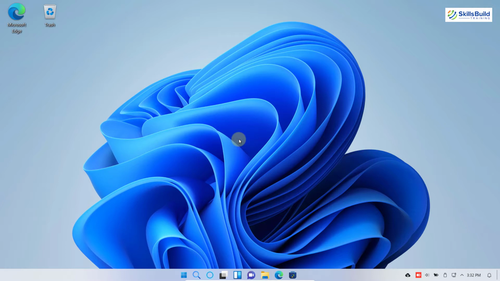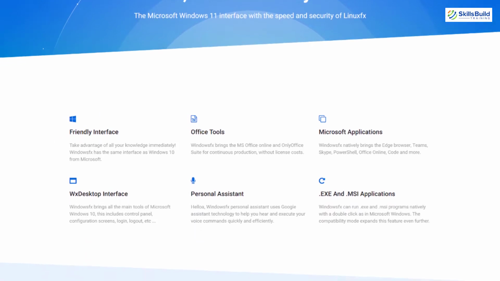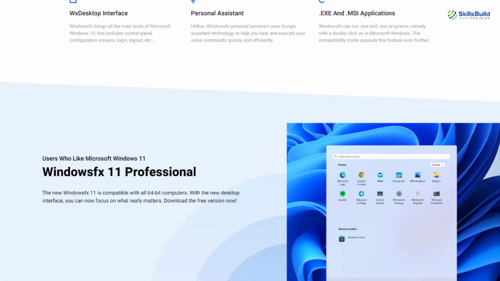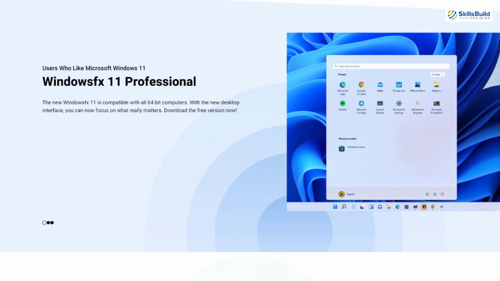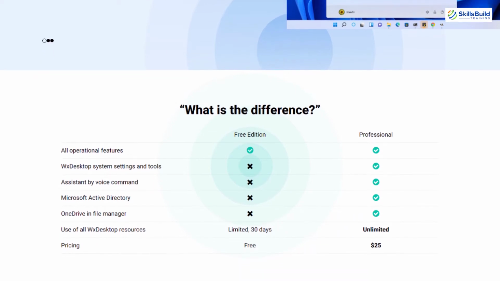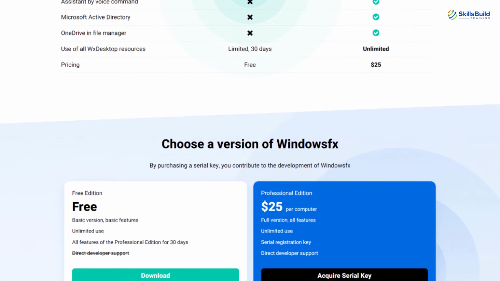So let's have a review and a tour of this particular Linux-based distribution and talk about what it is. Basically, Linux tried to have a distribution in which users who use the Windows operating system can have something to relate to. Earlier, we had Windows FX 10. Now we have Windows FX 11. It is also called Linux FX.